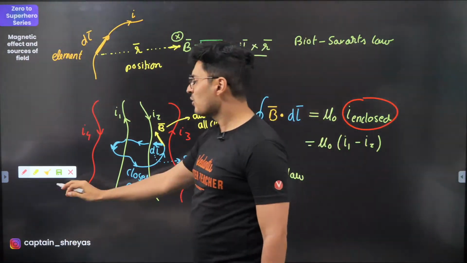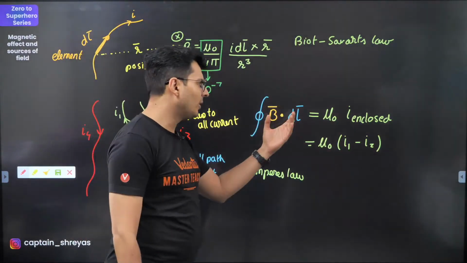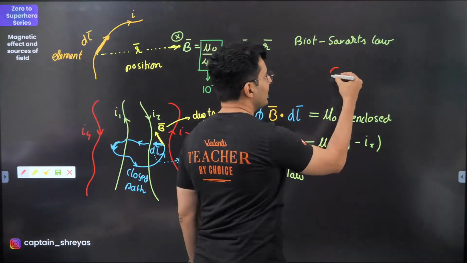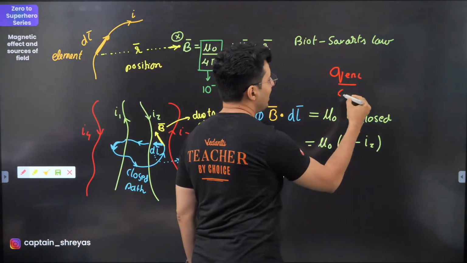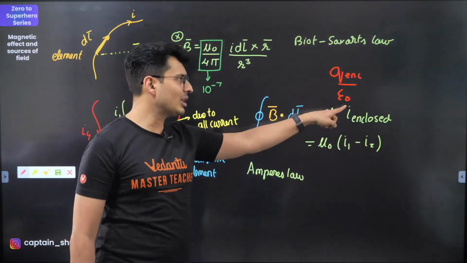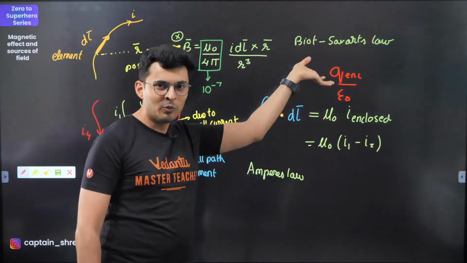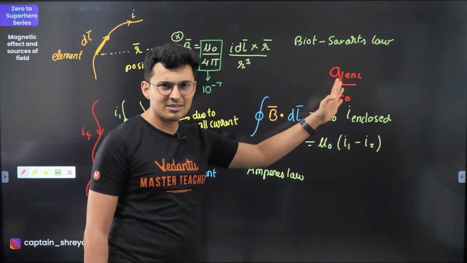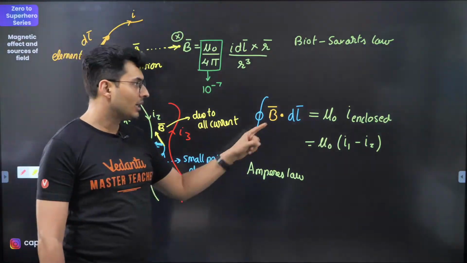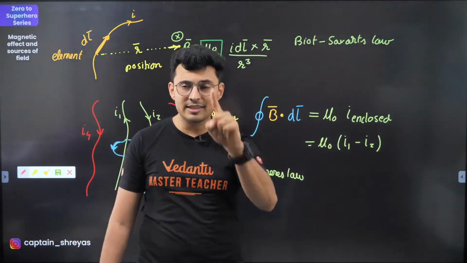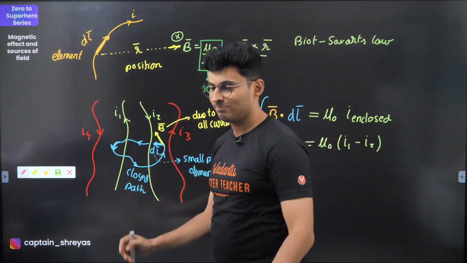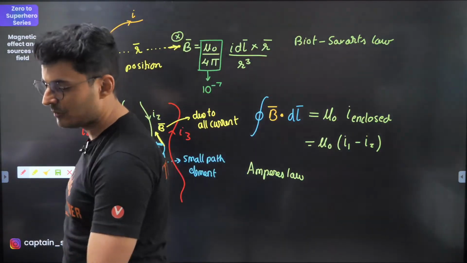That's how it is. And if you compare it with electrostatics, in Gauss law, the surface integral of electric field dot area always used to be charge enclosed divided by epsilon. And what did I tell you about electricity and magnetism? If in electricity epsilon is below, in magnetism mu will be on the top. So you can see it's very much similar to electrostatics as well. The enclosed current in this case is only the currents which are going in, and those are shaded clearly in green. Exactly like Gauss law.